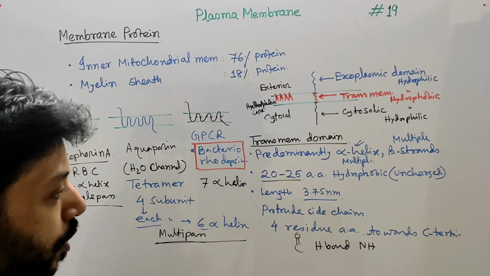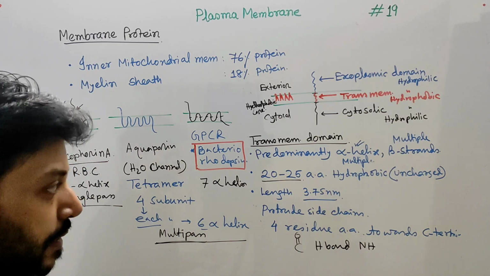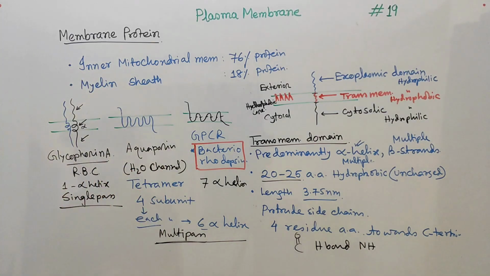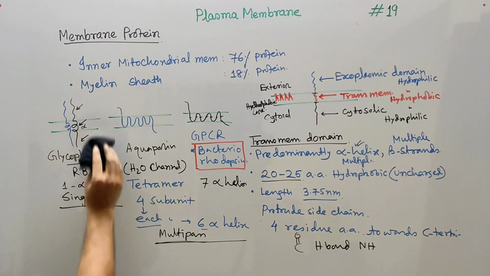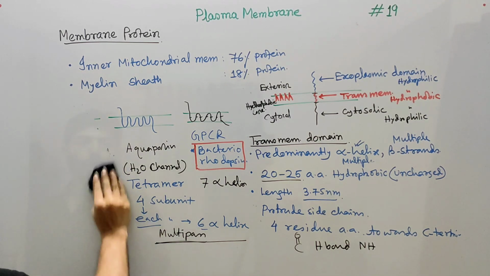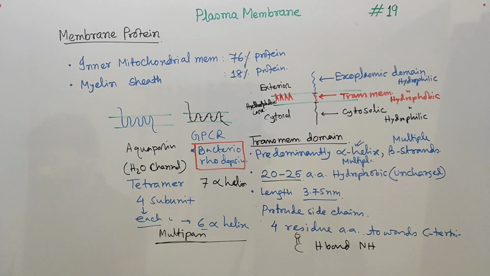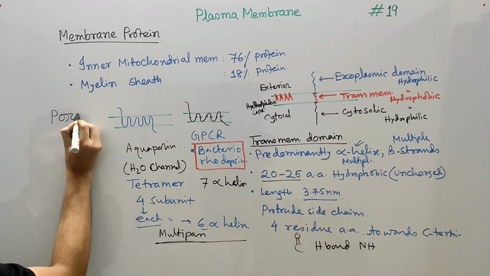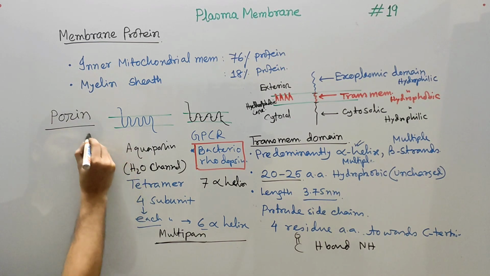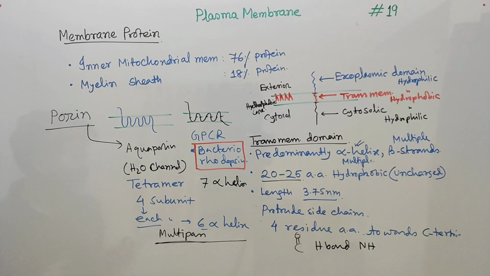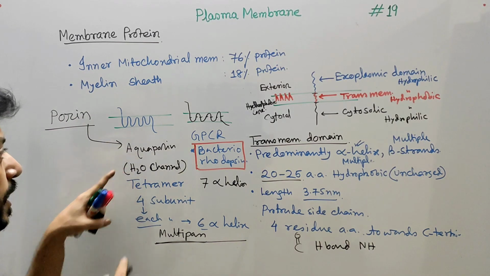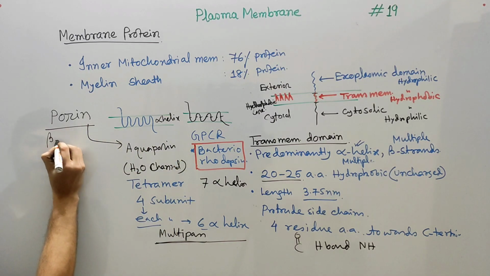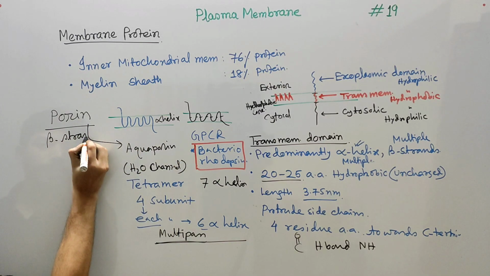Now let's talk about some proteins that have beta strands. One example is shown here. One example of beta strand proteins is called porin. Now porin is different from aquaporin. Remember, porin is different from aquaporin because aquaporin contains alpha helices and porin contains multiple beta strands.